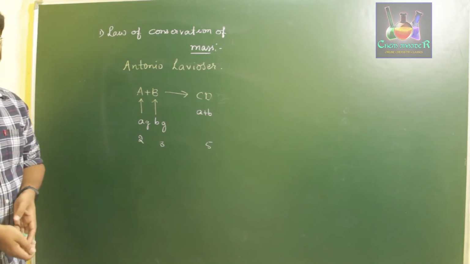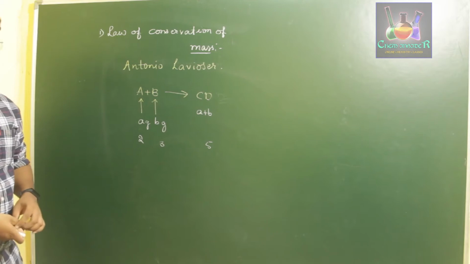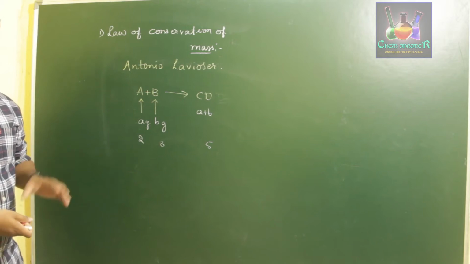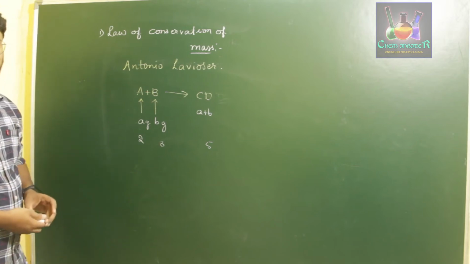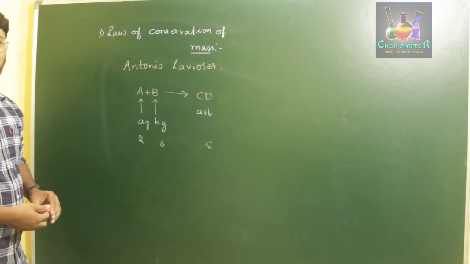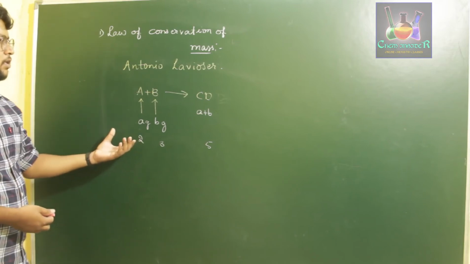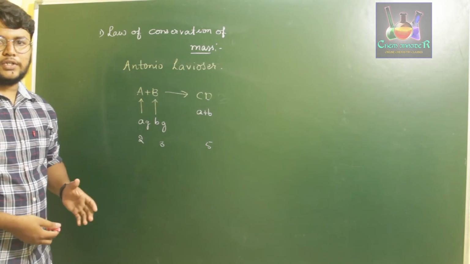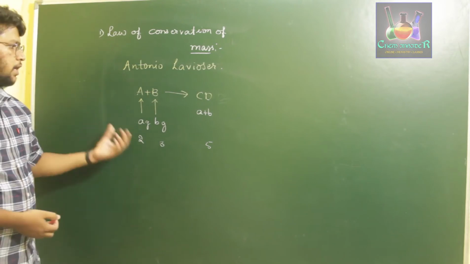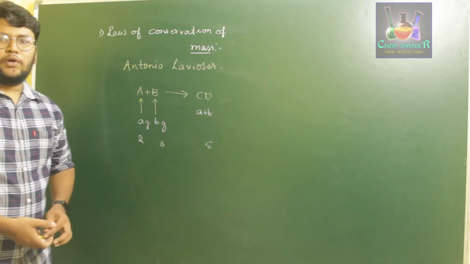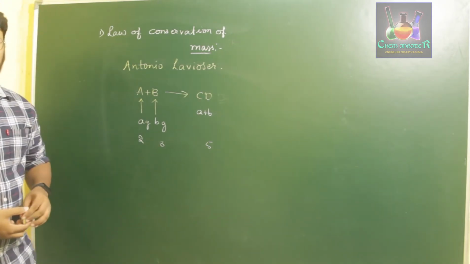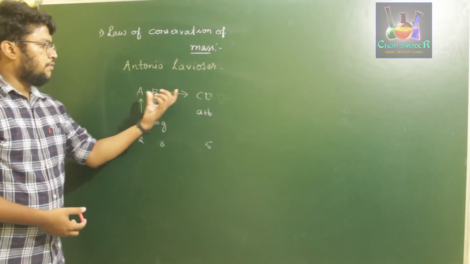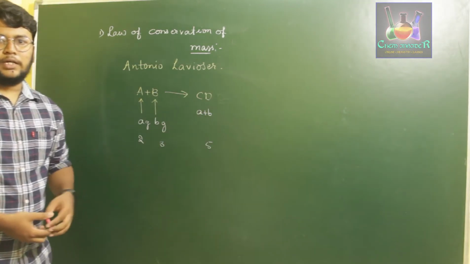This made him give the first law of chemistry, the law of conservation of mass. He stated that if in a chemical reaction you react two reactants to get a product, then the mass of the reactants used will be the same as the mass of the product you get. The mass of reactants and product in a chemical reaction will always be the same. This is our first law of basic chemistry.